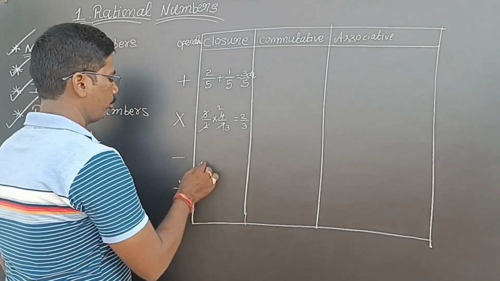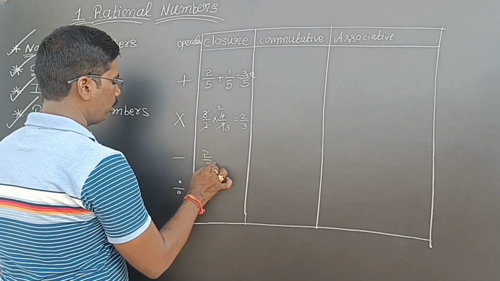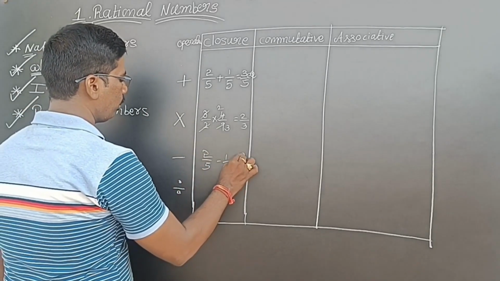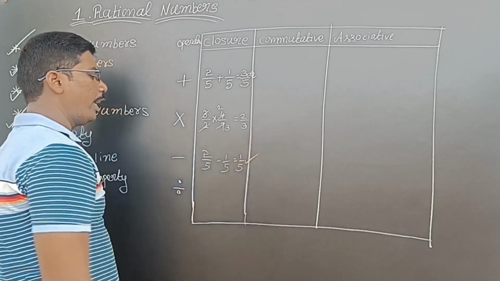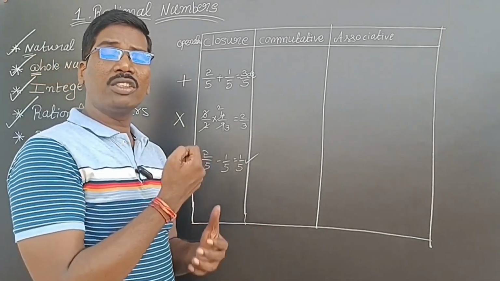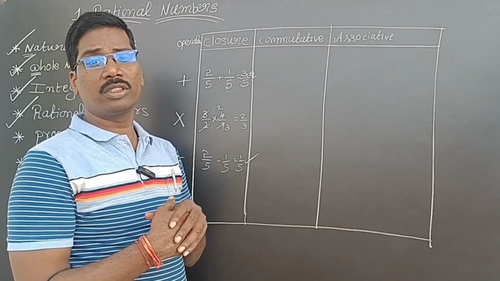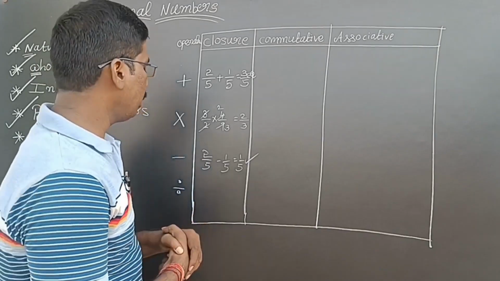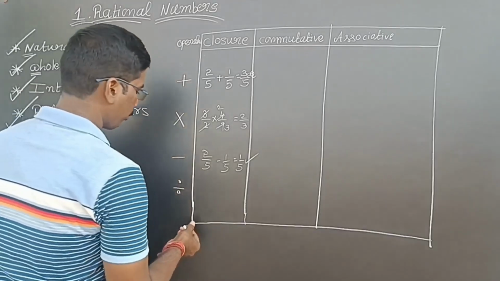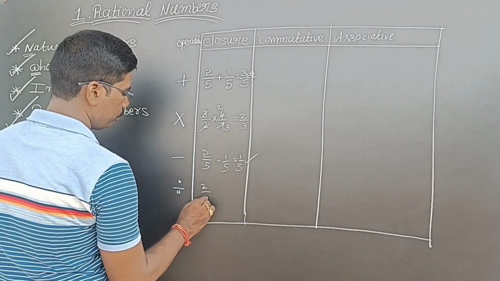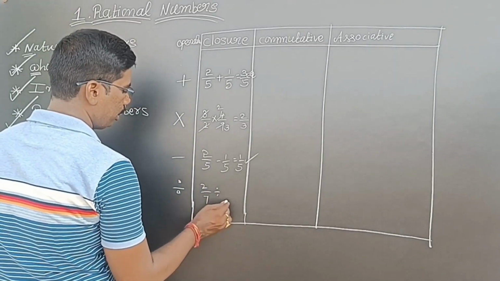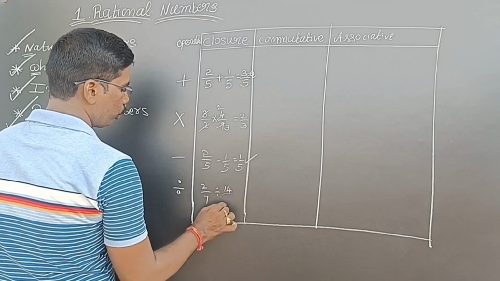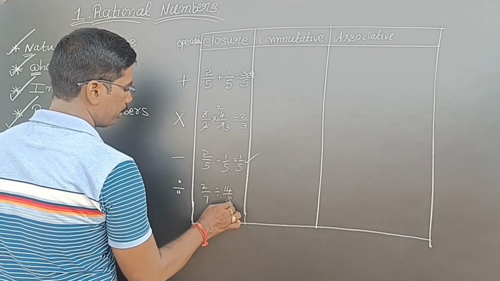Next, subtraction. 2 by 5 minus 1 by 5. Do subtraction, again a rational number. So subtraction is also satisfying closure law in rational numbers. Now division. 2 by 7 is divided by 14 by 8.